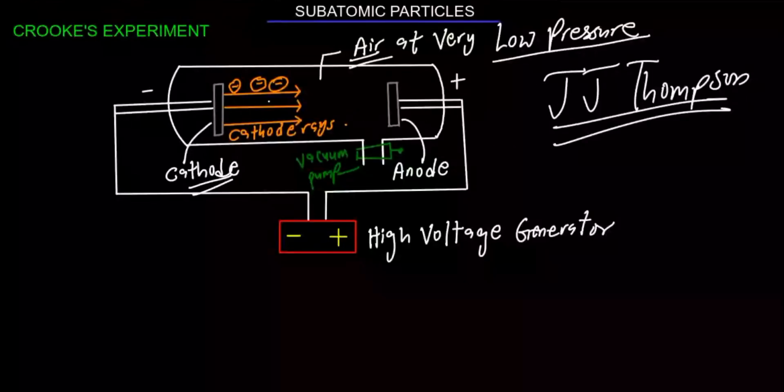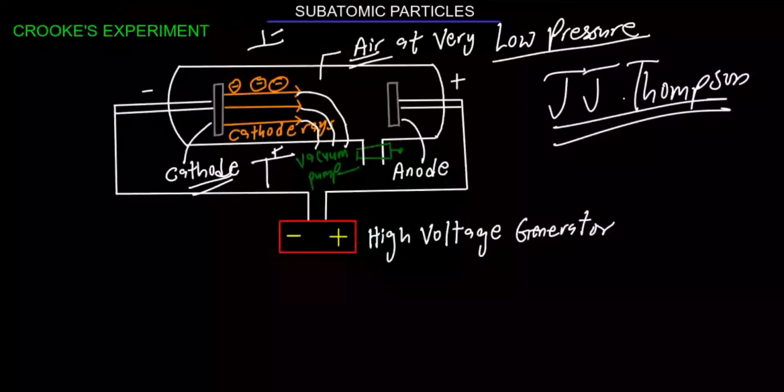We didn't know the charge of cathode rays before, whether positive or negative. He exposed them to an electric field. Let me say we have positive here and negative here. Cathode rays were deflected towards the positive plate. Now remember, unlike charges attract. Since this is positive, if anything deflects towards the positive, it means the charge of that particle is negative. So that's how we were able to know.